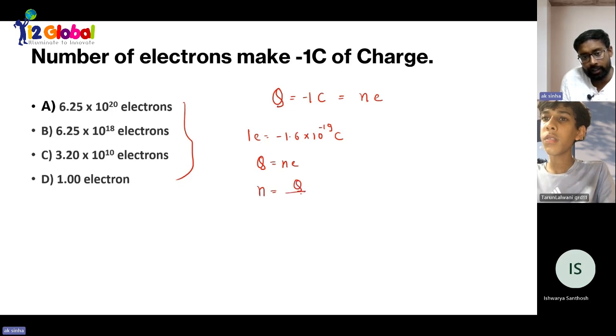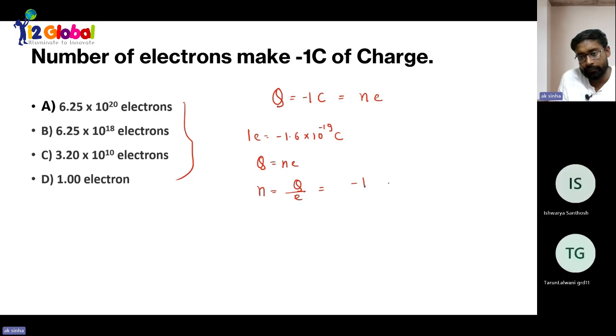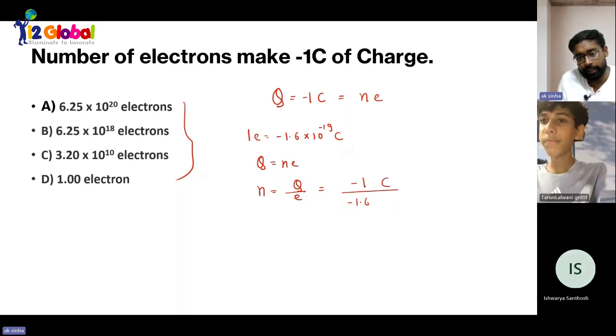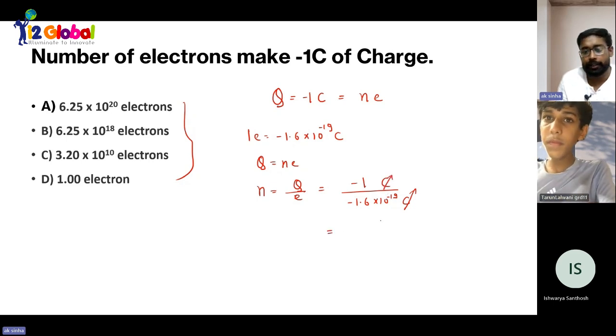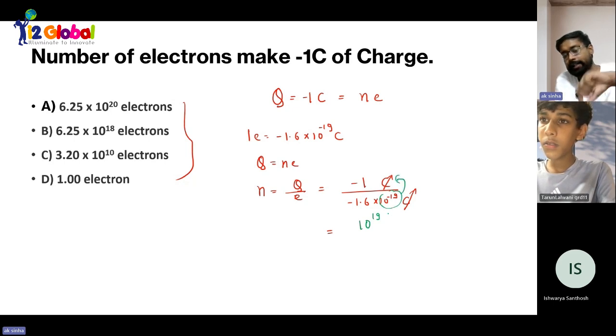Put n on the left-hand side, and this is minus 1 coulomb divided by minus 1.6 multiplied with 10 raised to the power minus 19 coulomb. Coulomb to coulomb will be cancelled out. Minus minus cancels out. The 10 raised to the power 19 is sent to the numerator, and when the power is sent to the numerator it becomes positive.